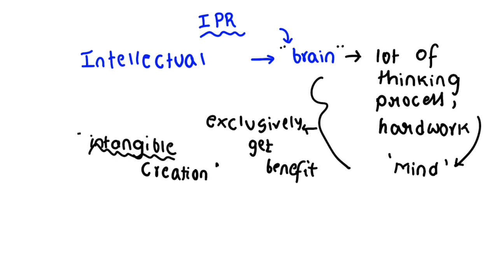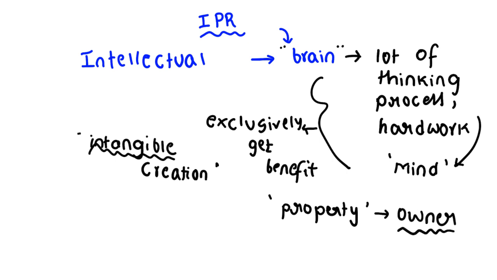Then why have they come as property? What is the meaning of property? Property is a certain asset where the owner has the exclusive right over its usage, right? So if I am the owner of some building, I have the exclusive right to use my house completely in the way that I want. Clear? So it shows that I do not have any bar over the usage of my house.